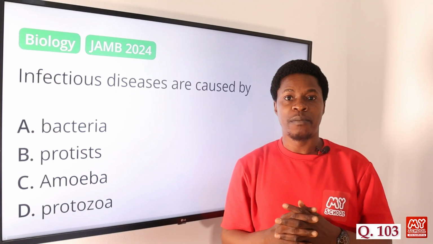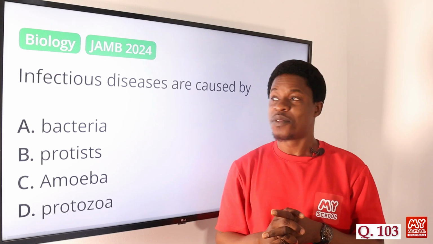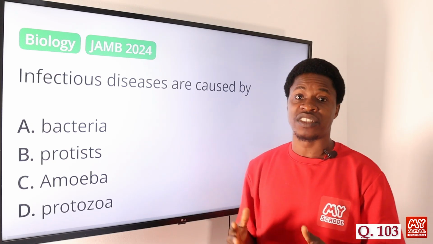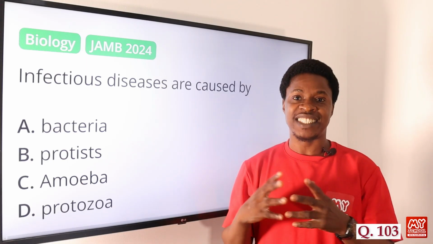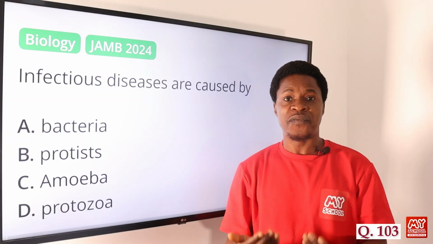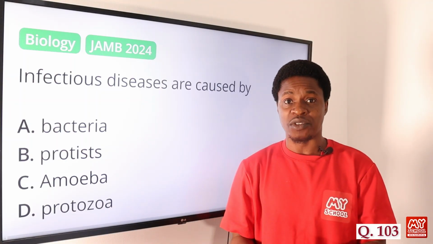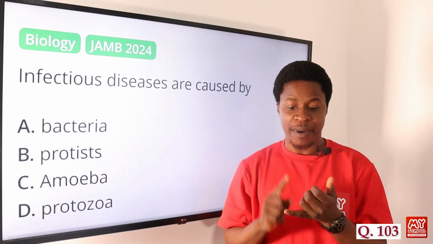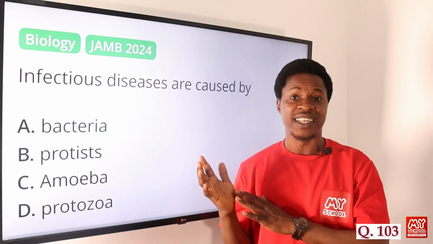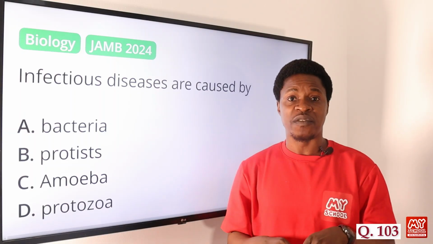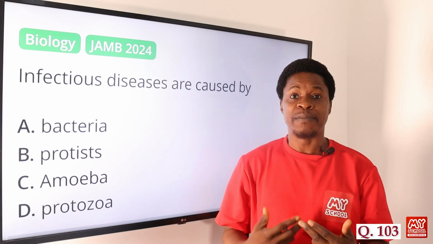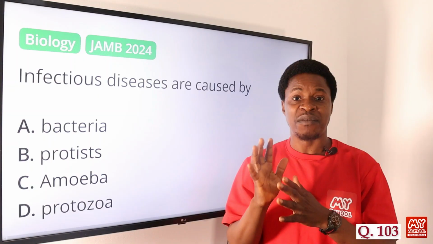Now let's move on to question number 103. Infectious diseases are caused by what? Infectious diseases are diseases usually caused by microorganisms invading the body of other organisms, like bacteria, fungi, viruses, and other parasites. They get into the body of the organism and begin to live there, multiply, breathe, and carry out all their metabolic activity in that place.